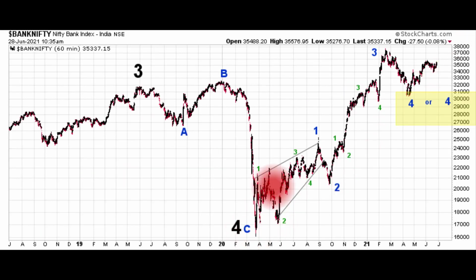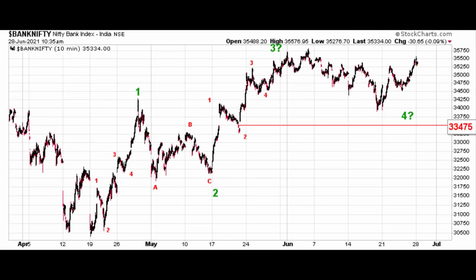Here's what I have for this leg. It was a very choppy, funky start to it. Looks like a leading diagonal 5-wave move to me. First wave completed in September, very sharp second wave pullback, very clear 5-wave move up for wave 3. Since then, a larger pullback. So you're either in the 4th wave of this pullback or starting wave 5 to the upside here. We can't be certain yet, but either way, the advance off the 2020 low looks incomplete and higher prices have to be expected. So let's zoom in, look at the 2021 action here.